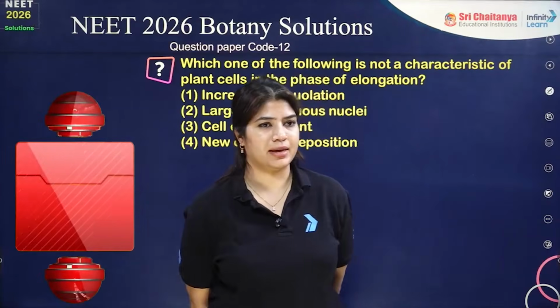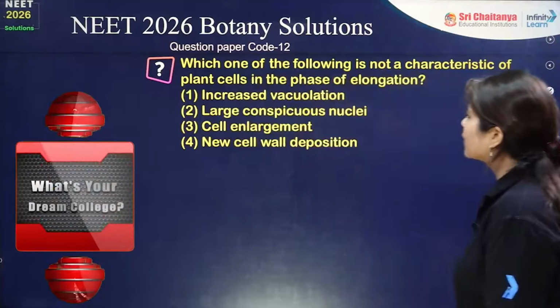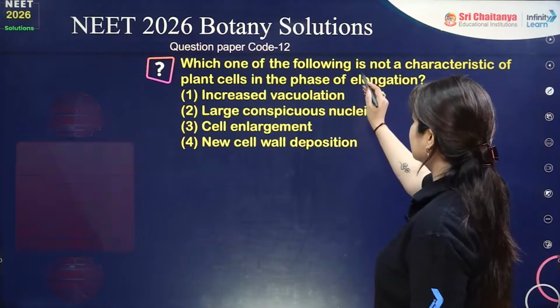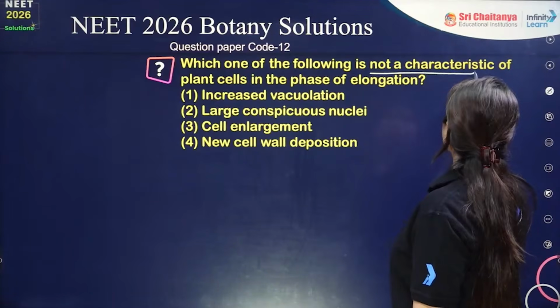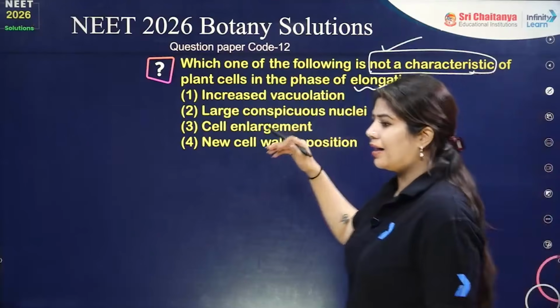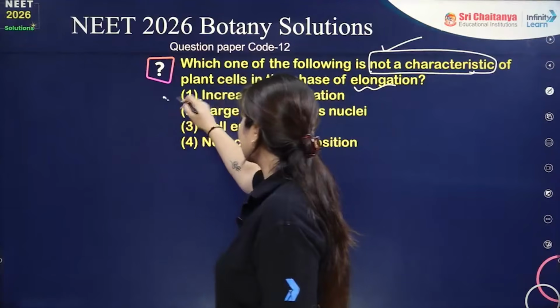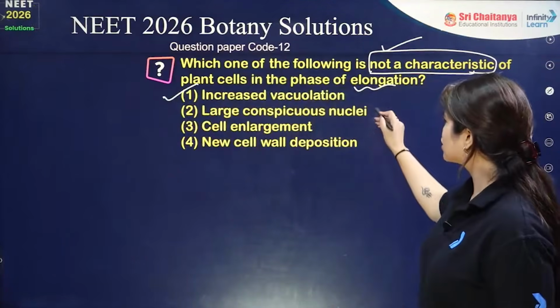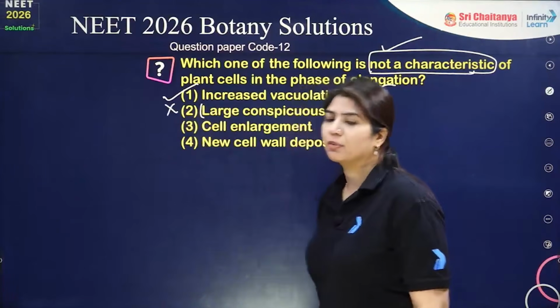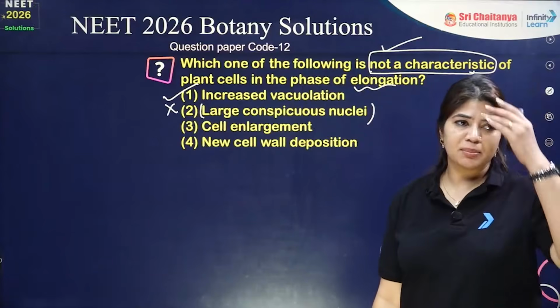Perfect. So which one of the following is not a characteristic of a plant cell in the phase of elongation? Not a characteristic for the elongation phase. In the elongation phase, there will be increased vacuolation. Yes. There will be large conspicuous nuclei? No, that will be in your meristematic phase.